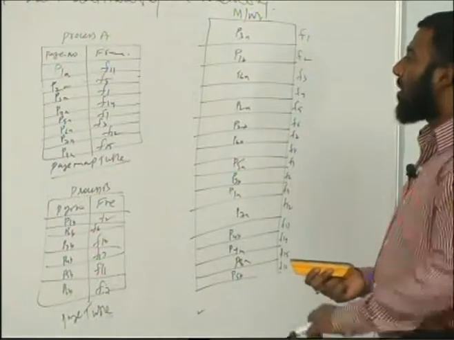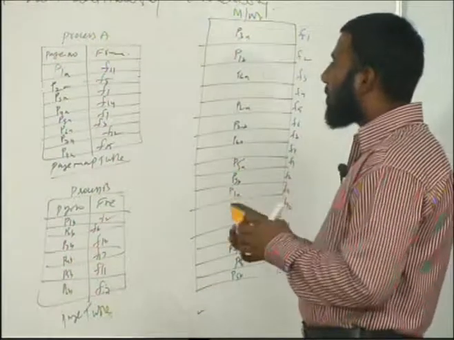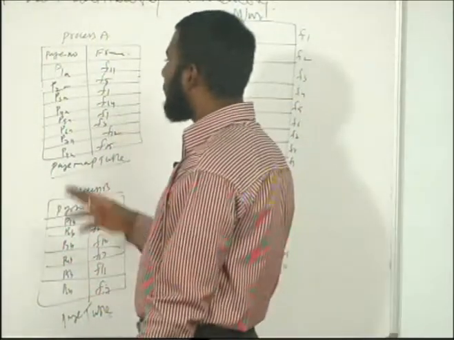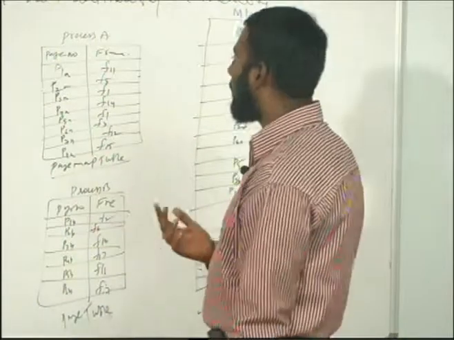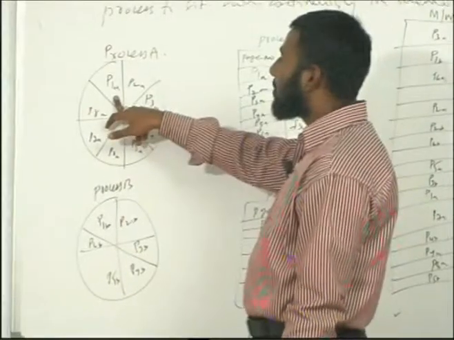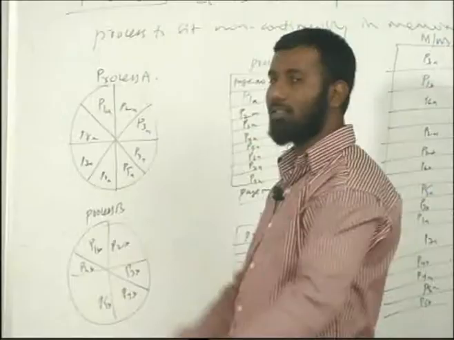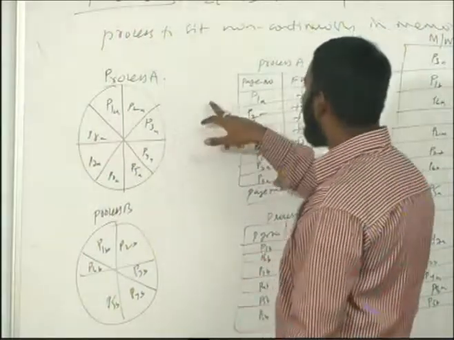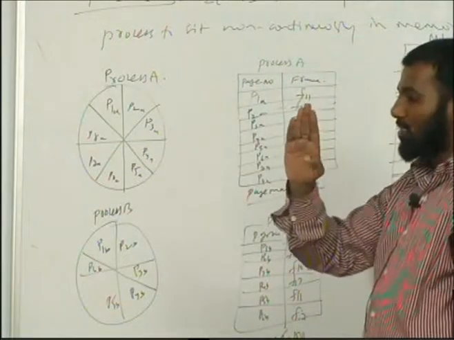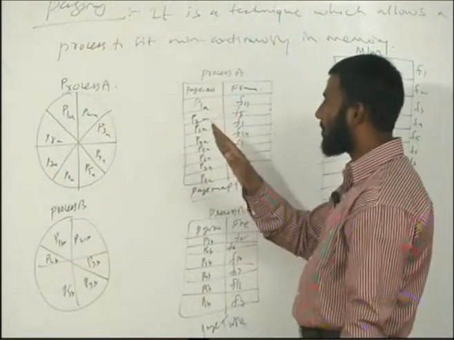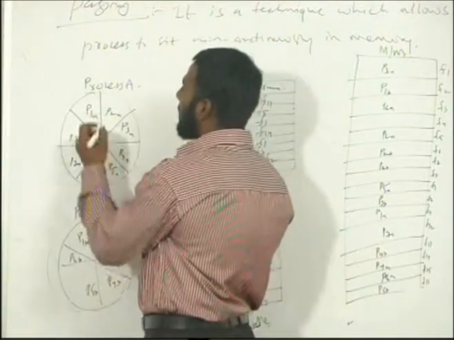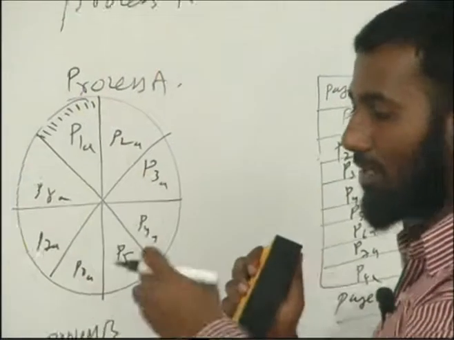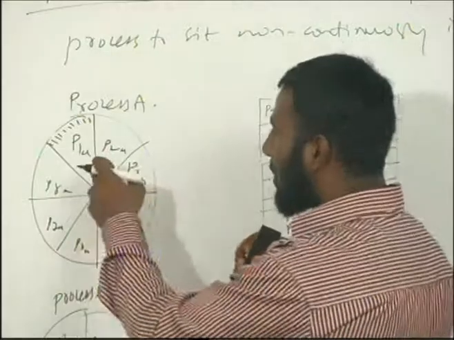Now what happens when you access page 1 of process A? It's actually sitting in memory. How will the CPU reach this page of A? It takes only a logical address. The logical address is done in such a way that it can be split into two parts: one is the page number and the other is the offset. You have a page, and in a page it has lines. It's something like a book: in that book, every page has lines.